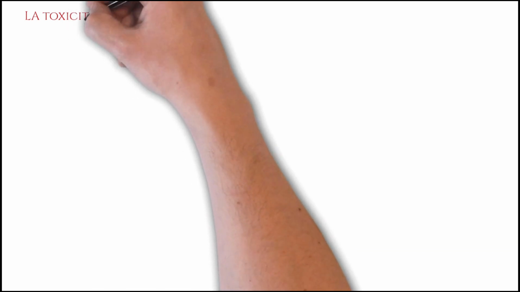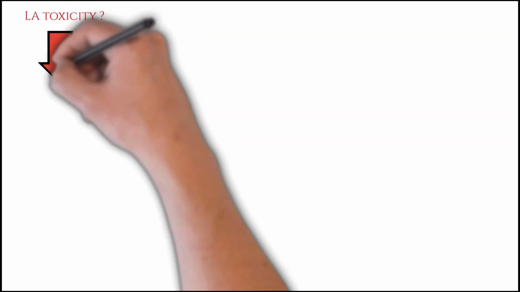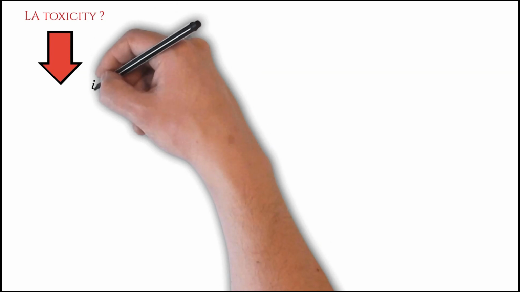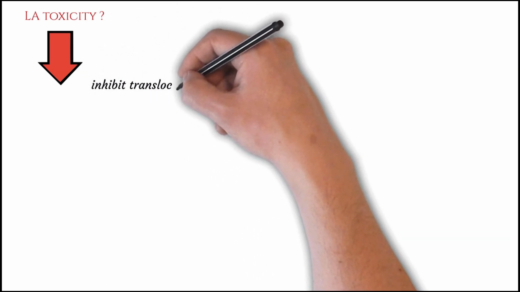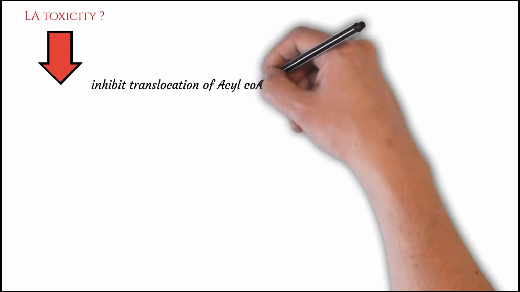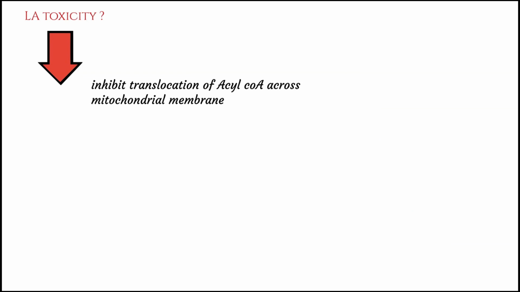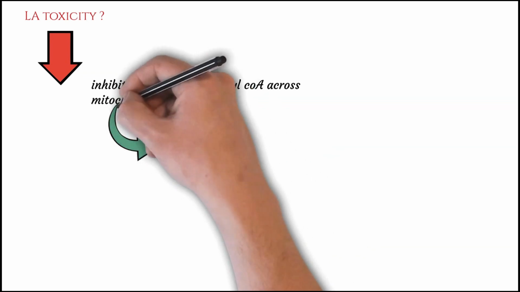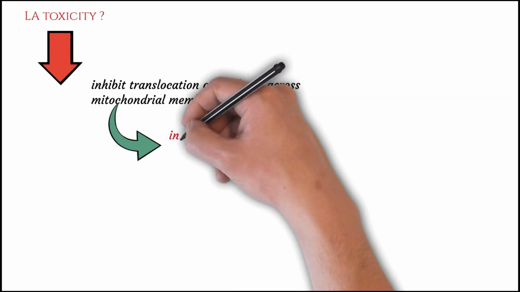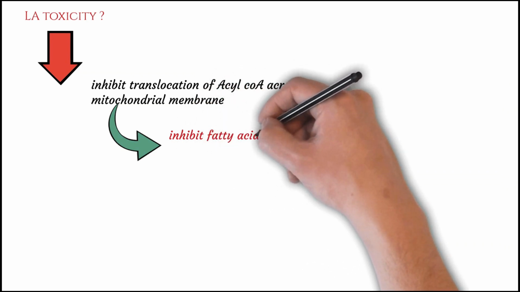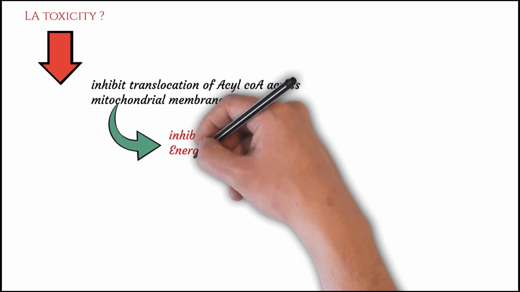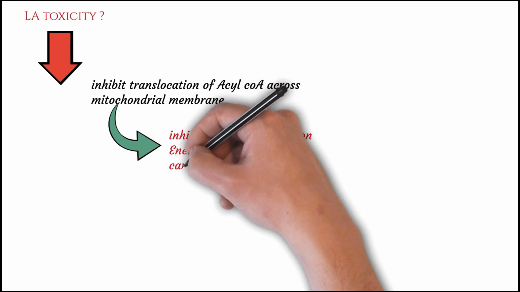Now friends, you will try to understand why LA toxicity is a matter of interest. It has been seen, friends, that when local anesthetics are used in toxic concentration, the local anesthetic drug will inhibit the translocation of acyl coenzyme A across the mitochondrial membrane. Inhibition of this enzyme inhibits fatty acid oxidation. The fatty acid oxidation is inhibited, leading to decrease in energy production, and finally it can precipitate cardiac arrest.